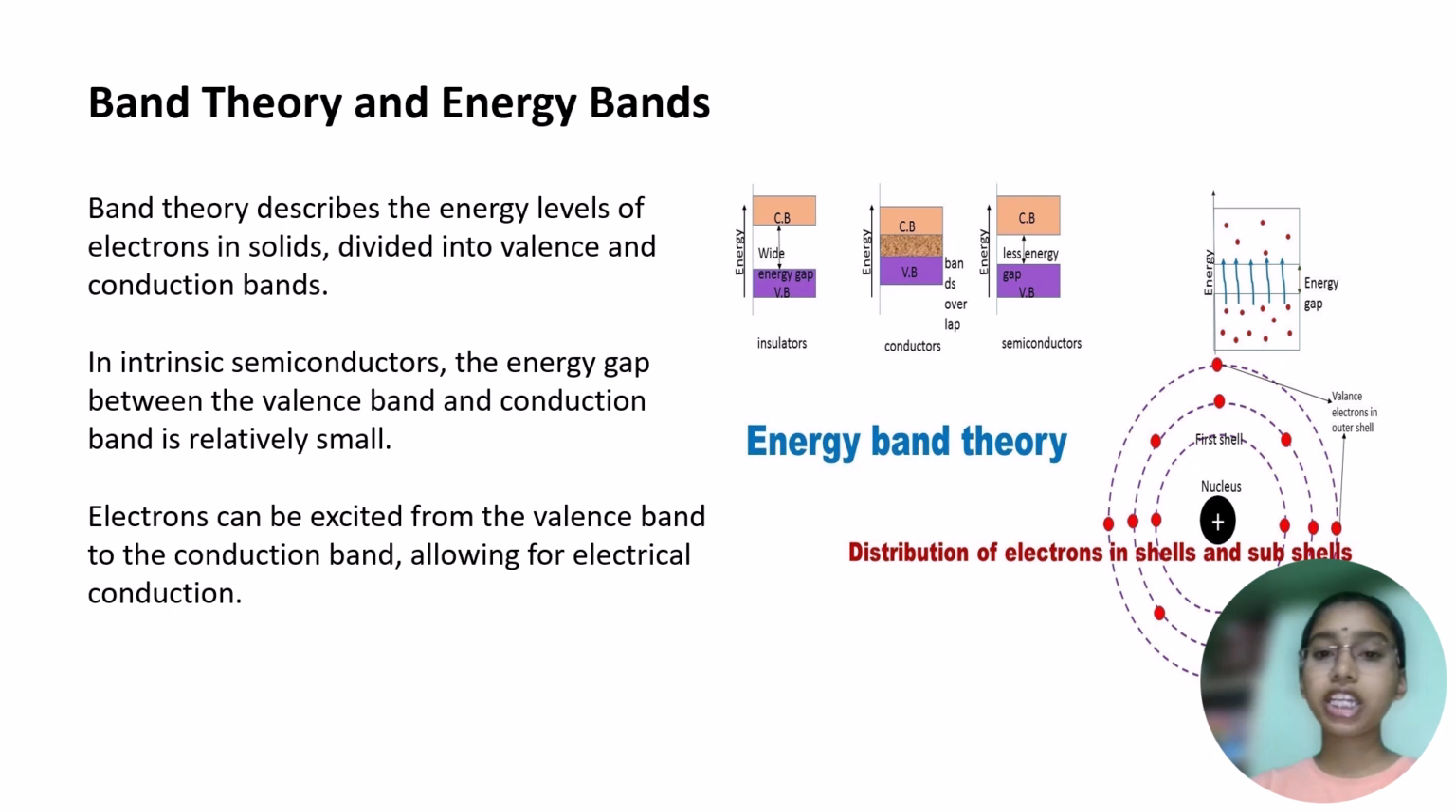Band theory and energy bands of intrinsic semiconductors. Band theory describes the energy levels of electrons in solids, divided into valence and conduction bands. In intrinsic semiconductors, the energy gap between the valence band and conduction band is relatively small. Electrons can be excited from the valence band to the conduction band, allowing for electrical conduction. Here we can observe the energy band theory and distribution of electrons in shells and subshells of an intrinsic semiconductor.